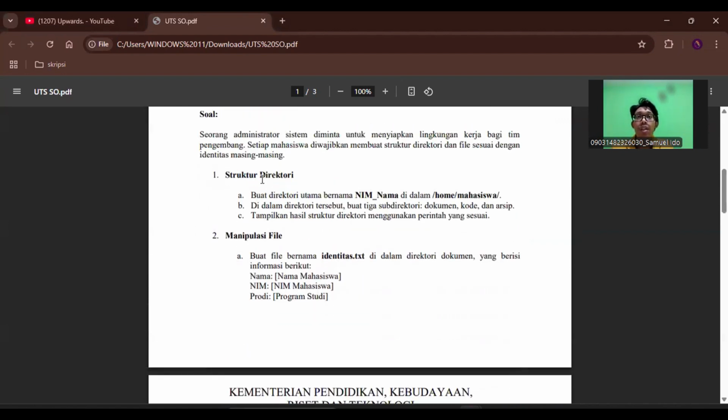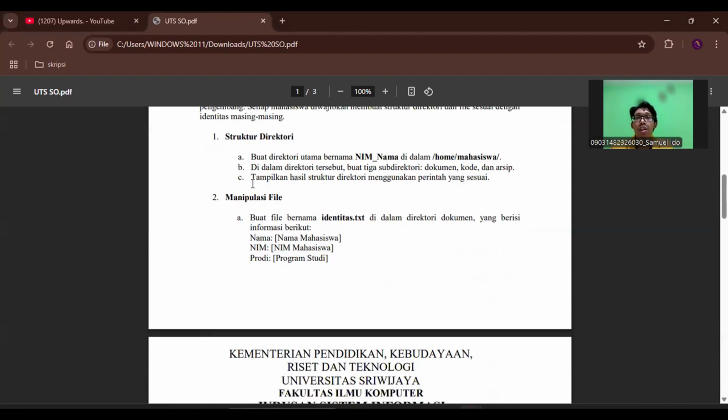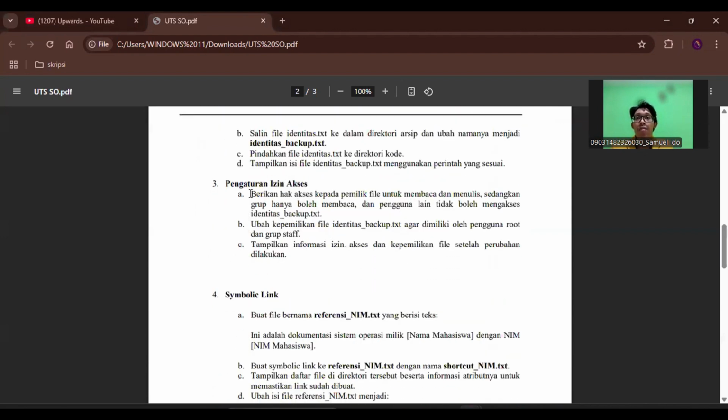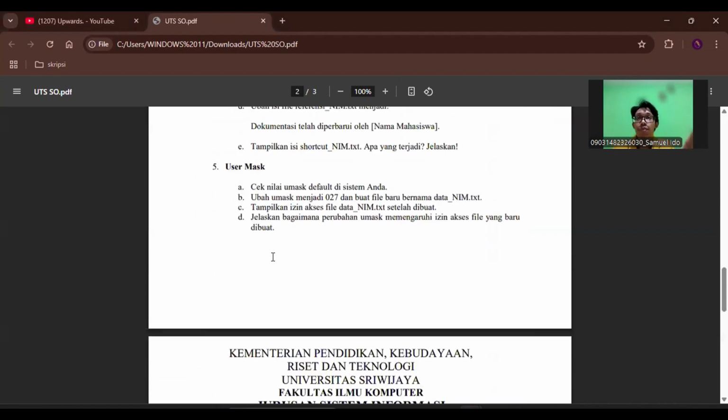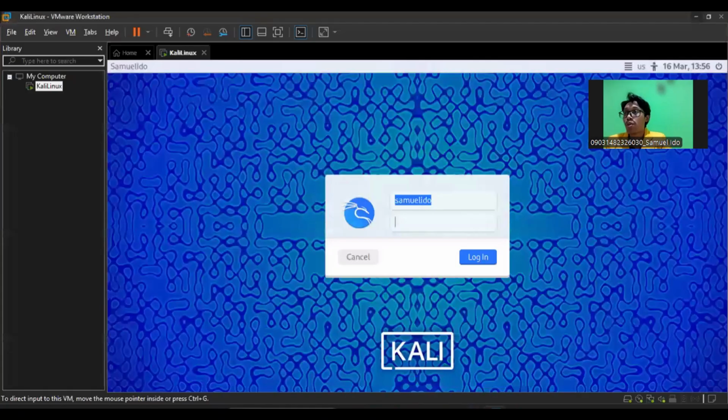Start with directory structure, file manipulation, access permission settings, symbolic links, user max. We will go to Linux.